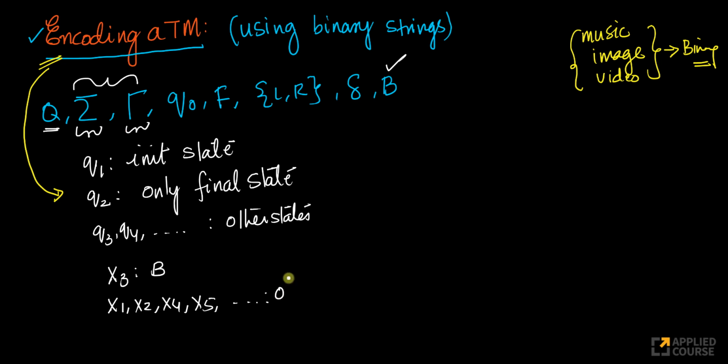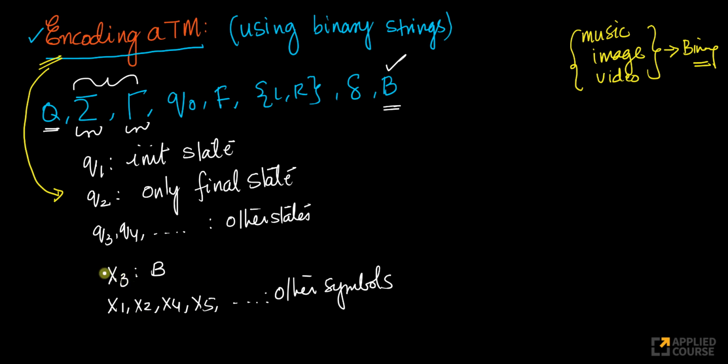These are other symbols that I can encounter. You might wonder why I chose X3. I could have chosen any Xi here, to be honest with you. I could have chosen X1 or X2 as my blank, but you need to fix one Xi uniquely for your blank, because blank is a special symbol as far as your Turing machine itself is concerned.